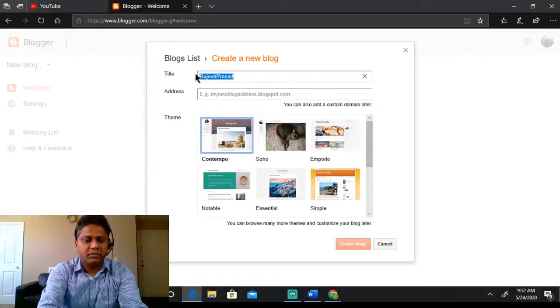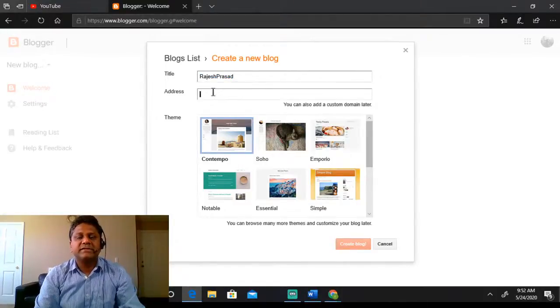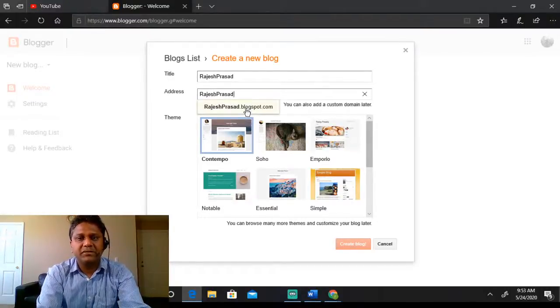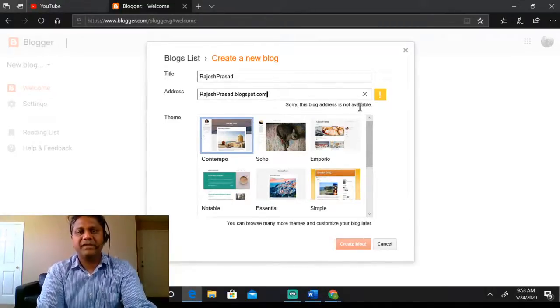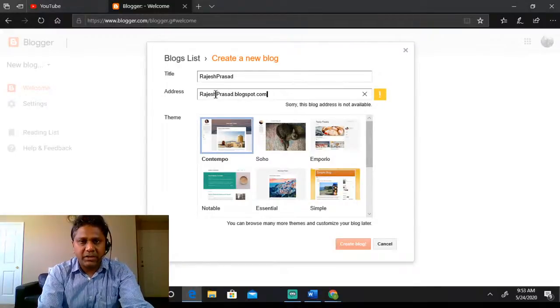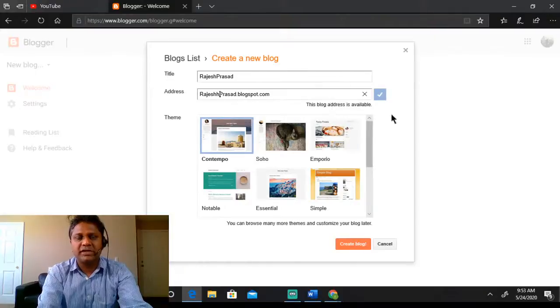The same thing for the address. This address is the domain name, the name that we discussed. So let me paste the same, rajeshprasad.blogspot.com. Here it did a verification of whether this name is available or someone else has taken it. Sorry, this blog address is not available, which means there is already a website with this name. Let me try to add an extra h here and see if this is available. Okay, this blog is available, so I added an extra h, which may be good from the numerology purpose, but you have to be creative.